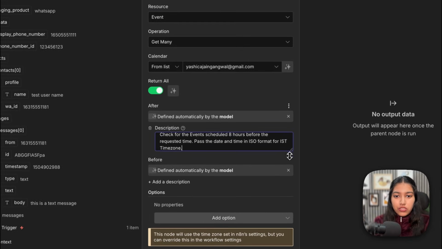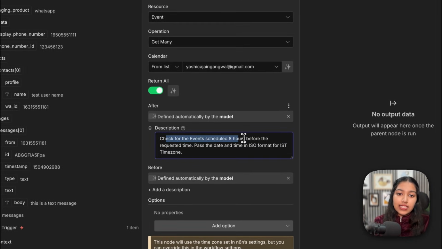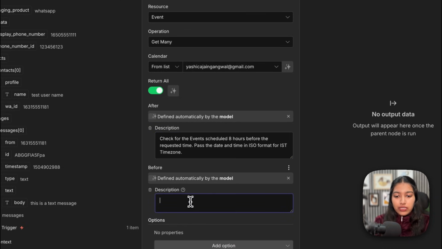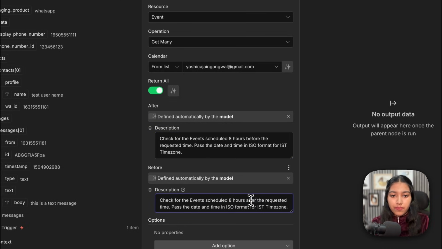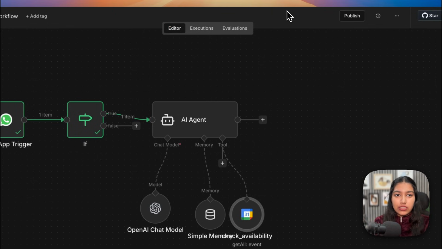So here I've mentioned simply that check for the events scheduled 8 hours before the requested time, pass the date and time in ISO format for IST time zone. So make sure it is in ISO, okay? And then you can change this to your own time zone. And then for before as well, it's the same thing, but instead of before, it becomes after. So that is pretty much it for this tool.